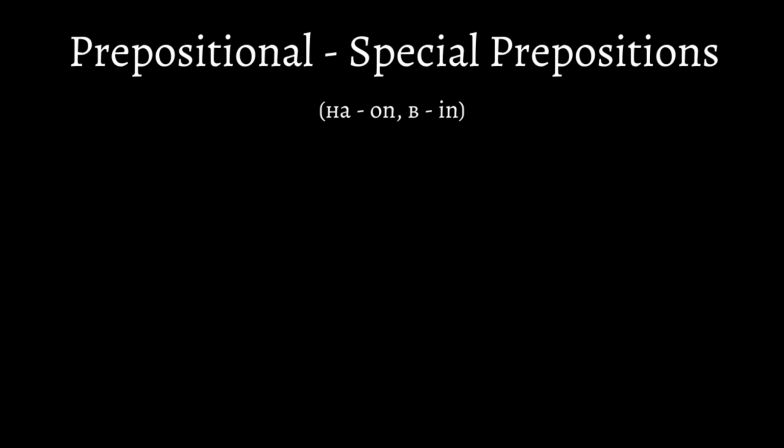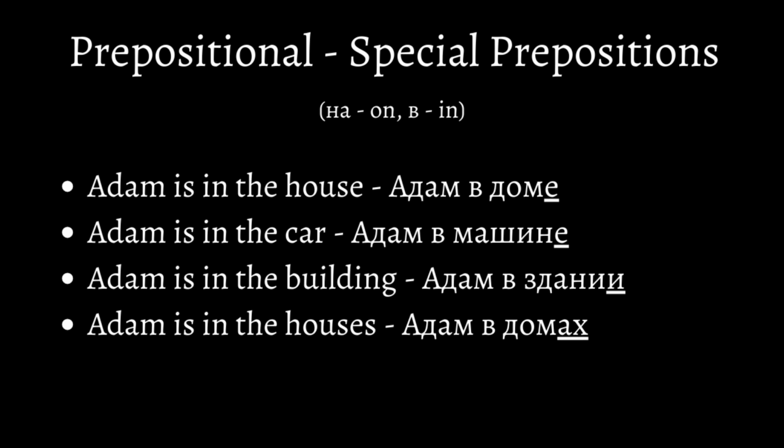At last, let's finish the prepositional with the remaining prepositions. Here, we have the preposition в, which is in, and in this case, we're using nouns of all genders and quantity. Adam is in the house. Adam в доме. Adam is in the car. Adam в машине. Adam is in the building. Adam в здании.